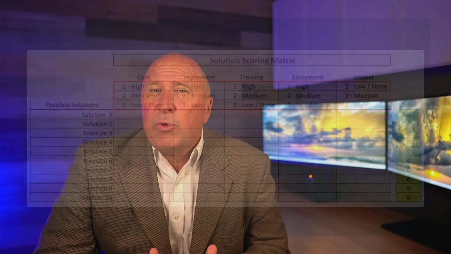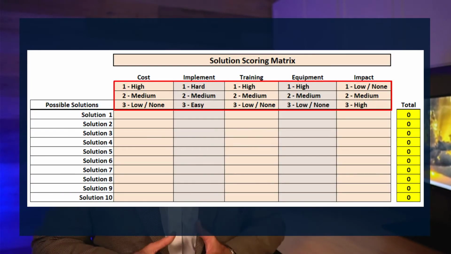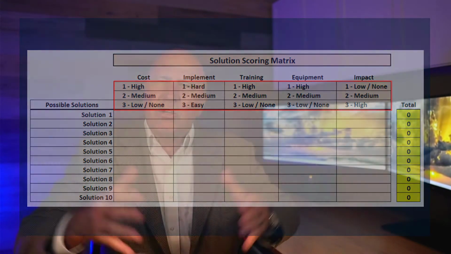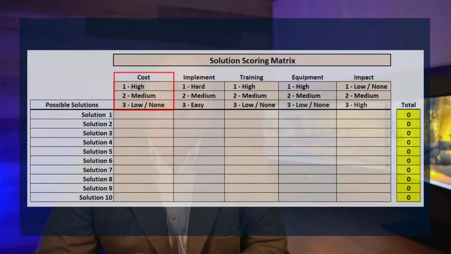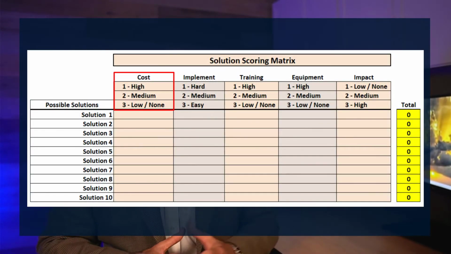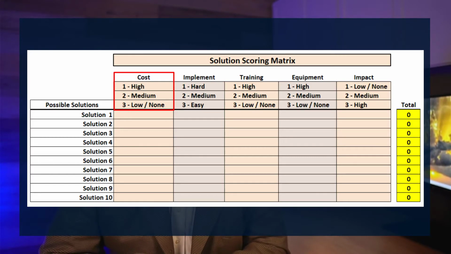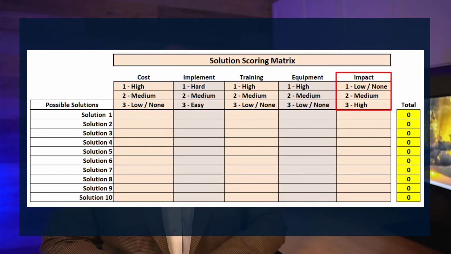Now, the most common is the 3-point scale, which is what I prefer to use. It's simple to explain and score each of the possible solutions. But if you need a greater range, then you can simply adjust it to a 5 or even 10-point scale. You want your scoring scale to be higher when it is favorable to making a positive impact. So for example, if the cost to implement the solution you believe is high, then it gets a score of only 1. A 2 for medium, and 3 if the cost is low or none. Another example is the solution's potential positive impact to close the performance gap.